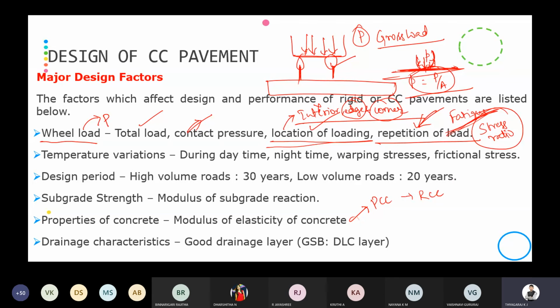Then drainage characteristics. As soon as the rain comes on the pavement, it should be removed quickly, so that the water will not enter the rigid pavement. These are all the major factors you should consider in the design of the rigid pavement.